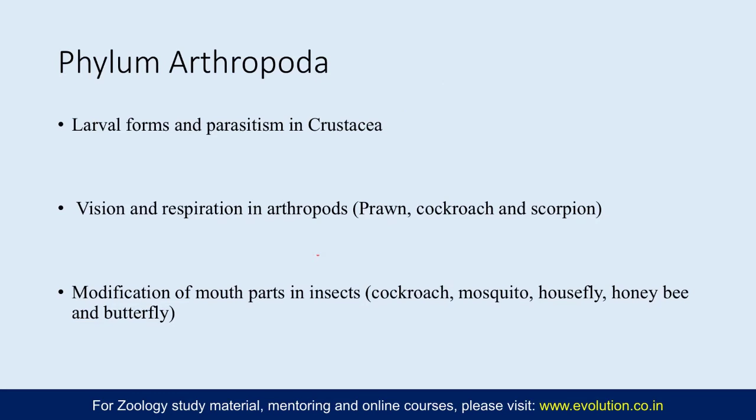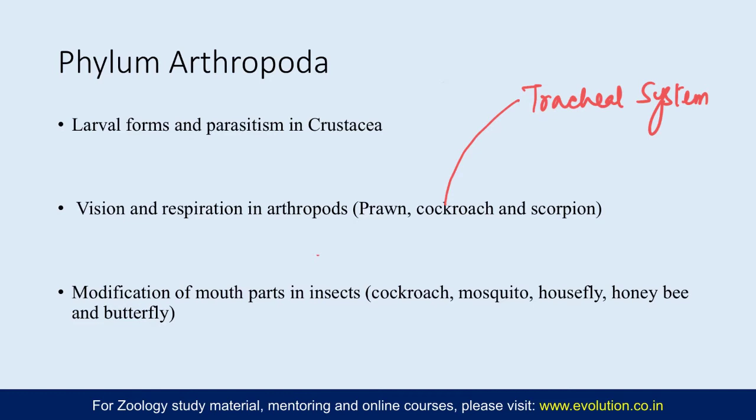And in case of cockroaches, and all insects for that matter, have an elaborate tracheal system, and these tracheal systems are connections of the different tube-like structures called trachea, which are lined with epithelial cells and spiral ridges called ctenidia. And they have openings on the sides of the body in the abdominal region and thoracic region. These openings are called spiracles, through which the air enters and it directly goes to each cell.